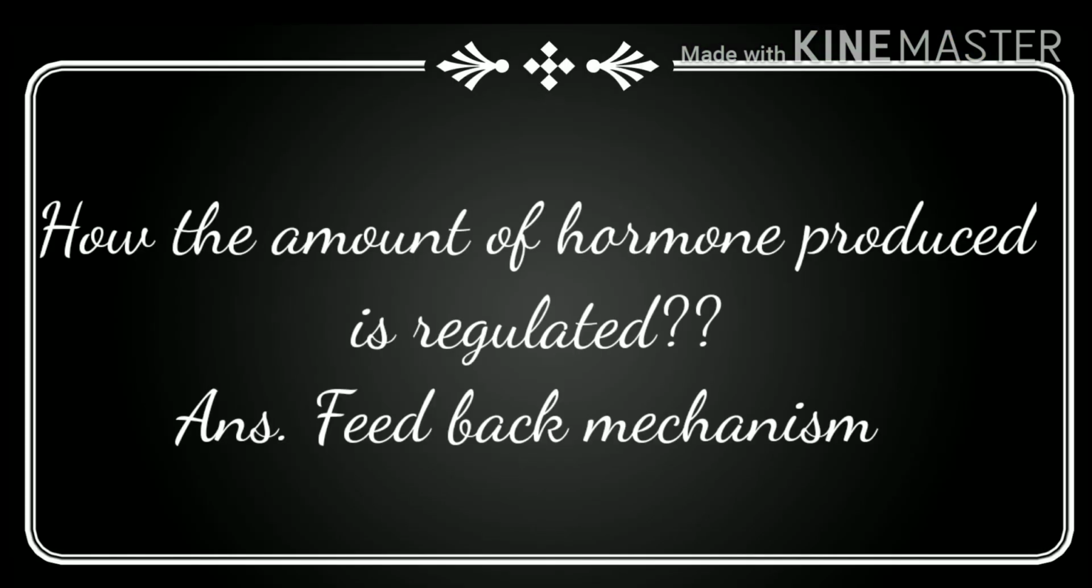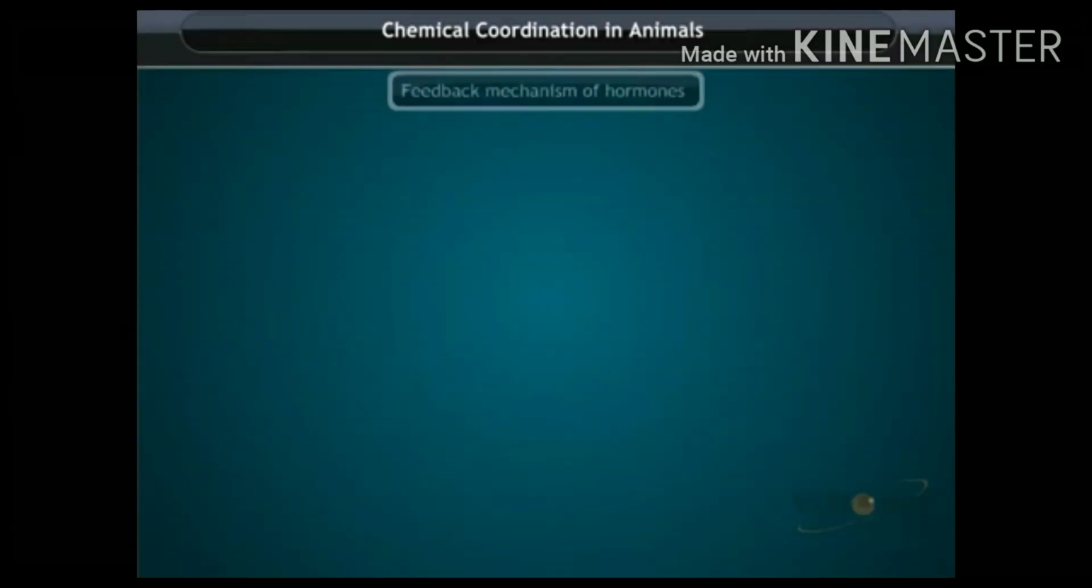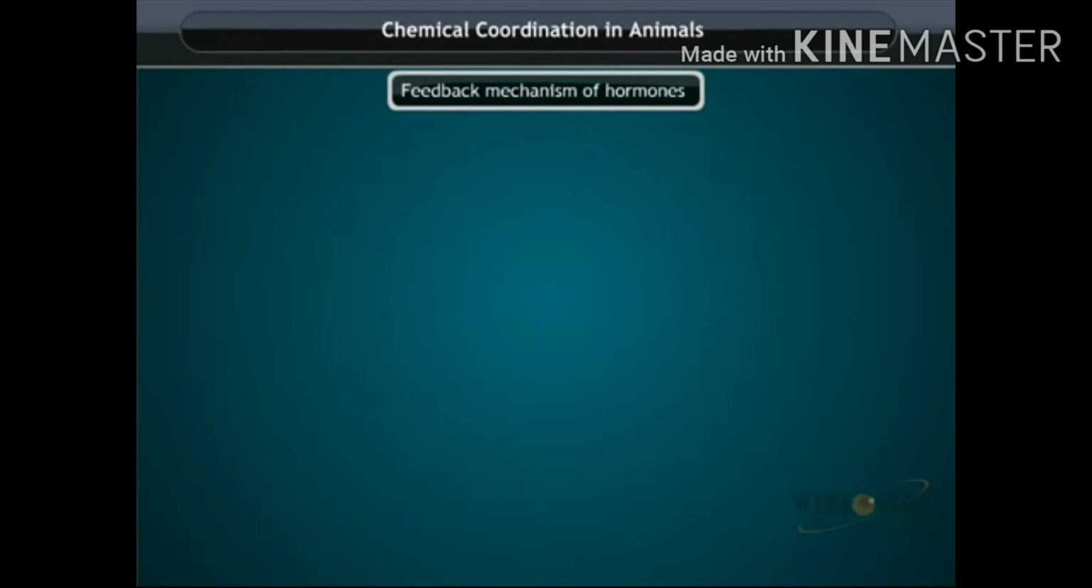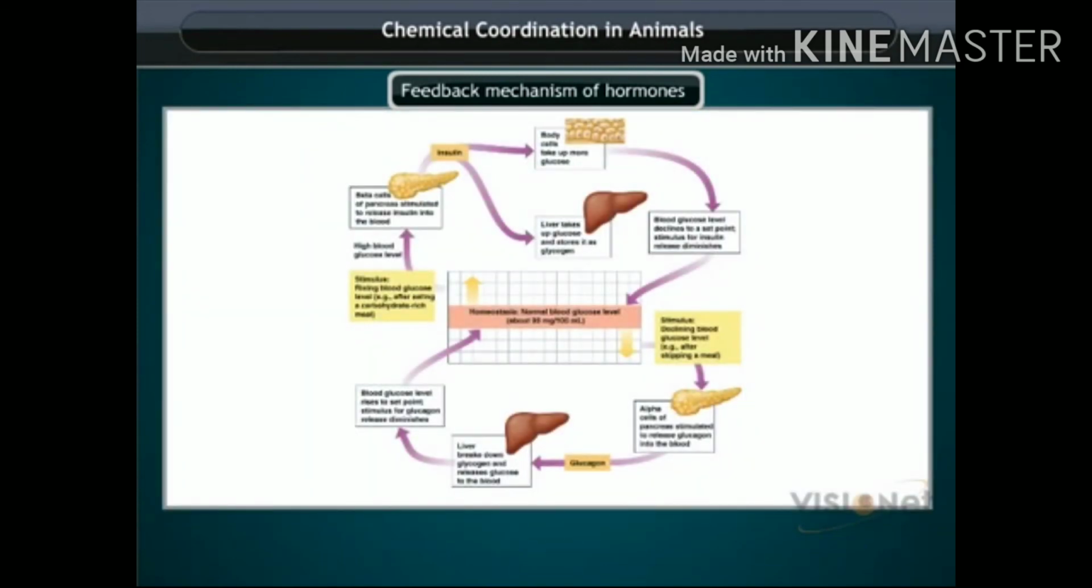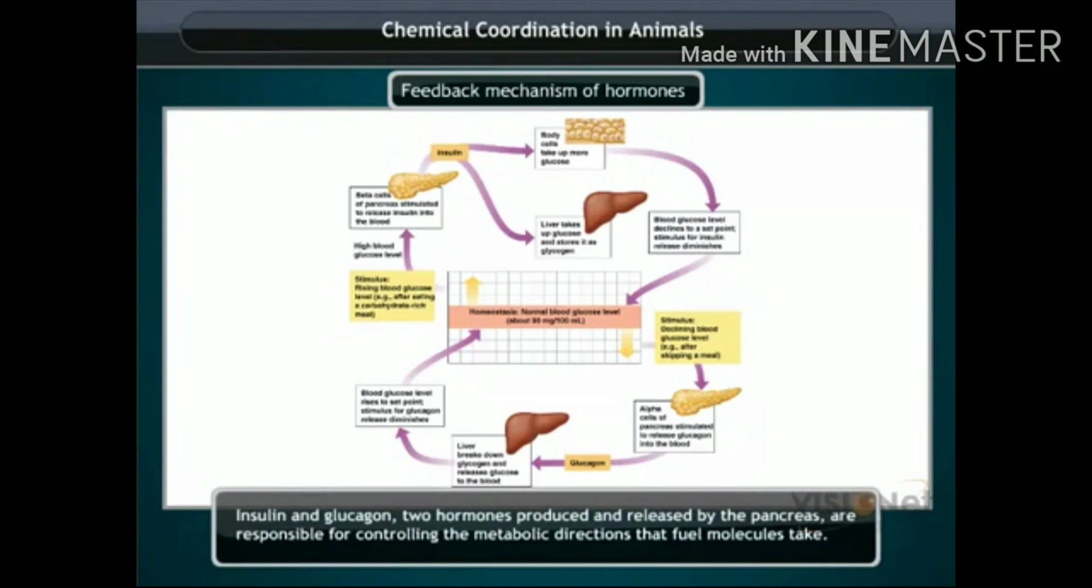Now let's understand how exactly the amount of hormone produced is regulated. And the answer is feedback mechanism. Let's see what it is. Feedback mechanism. The timing and amount of hormone release are regulated by feedback mechanisms. Insulin and glucagon are two hormones produced and released by pancreas responsible for controlling the metabolic directions that fuel molecules take. Let us first study about insulin.